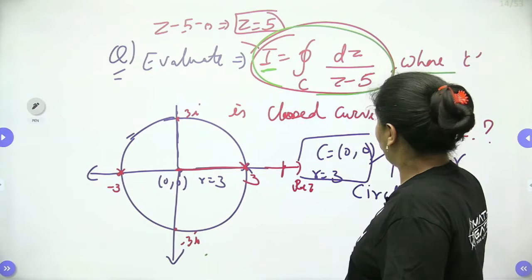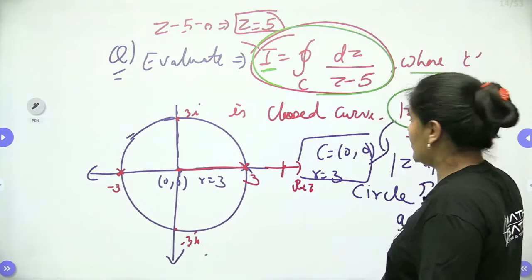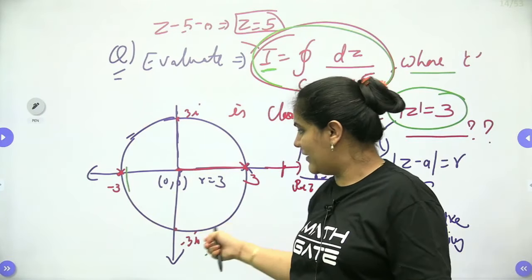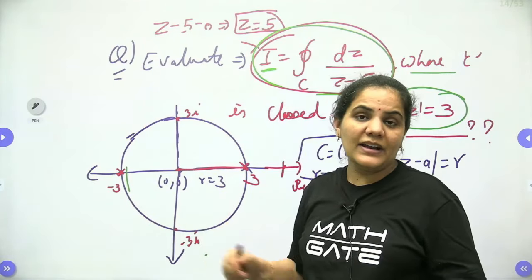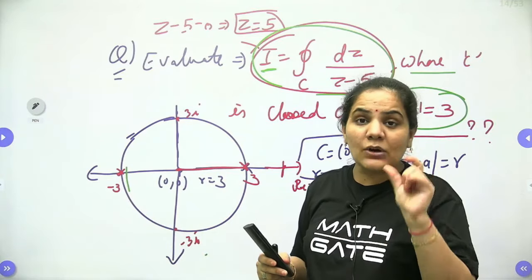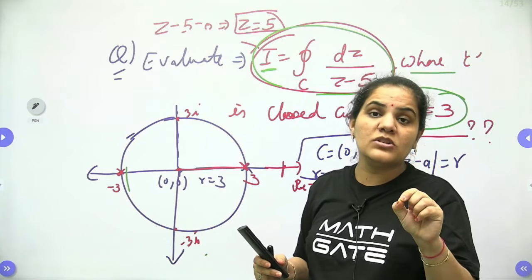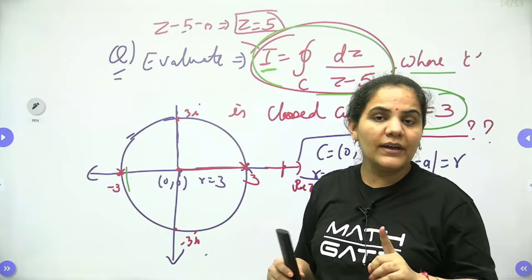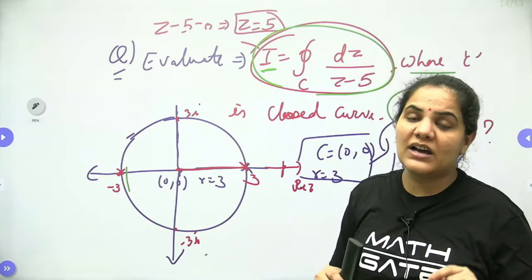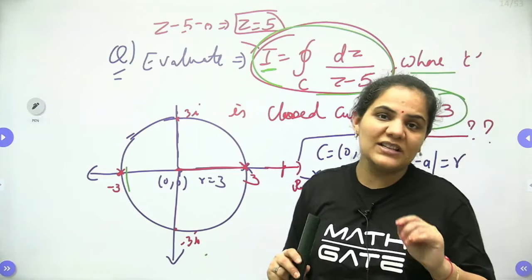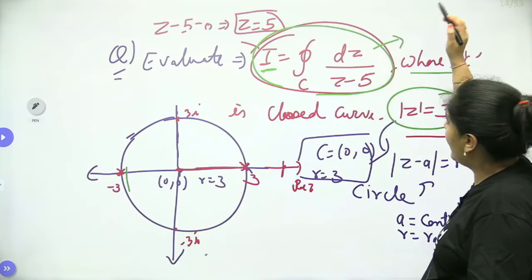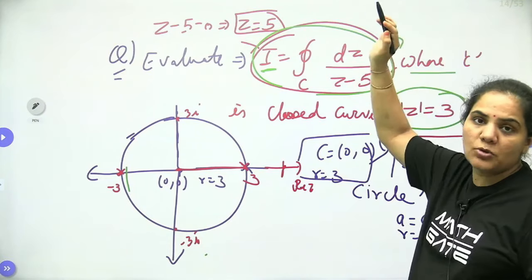Where C is the closed curve, we already know that. So first of all you have to draw the closed curve, which we already drew here. We know very well that the singular points or poles are those points where our function is not analytic. So first of all I have to find the singular points or poles here.